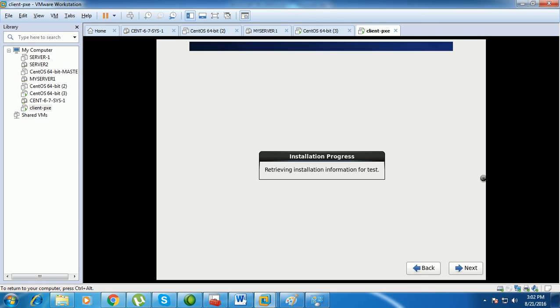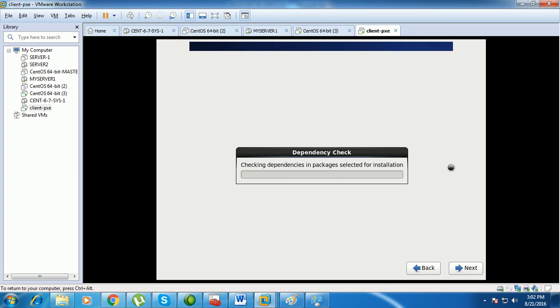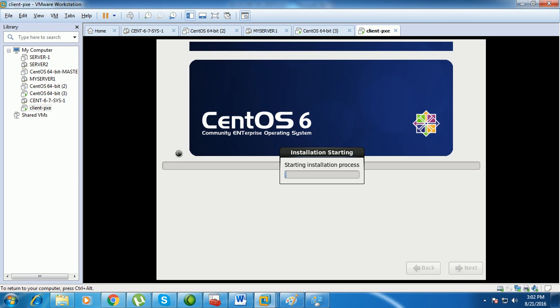The rest of the part, everything is done in an automatic way: creating the partitions, formatting the partitions and installing the required packages. See, now it retrieves from the test repository. And this process takes a lot of time, so I'll pause the video temporarily.